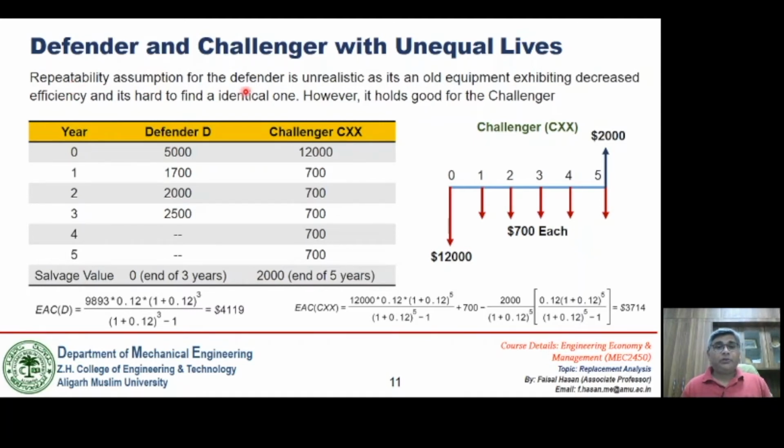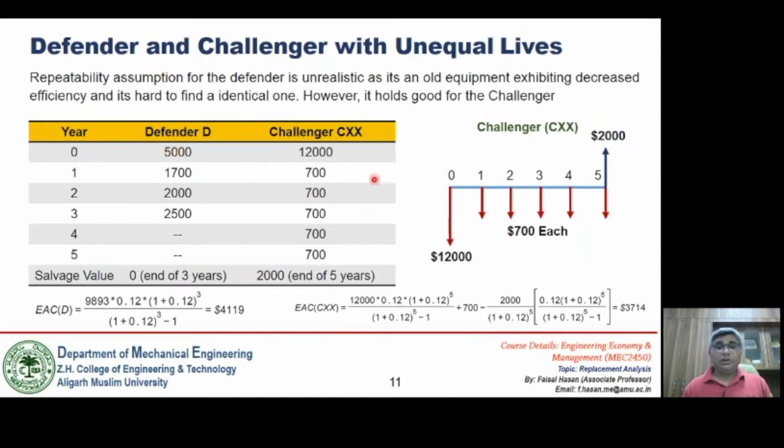The repeatability assumption for the Defender is unrealistic, as it is an old equipment exhibiting decreased efficiency and it is hard to find an identical one. Whenever we make the repeatability assumption, it is a very unrealistic assumption when dealing with the Defender, because the Defender is an old piece of equipment, and if we are buying it after the end of 3 or 4 years, the same identical equipment will not be available in the market because of technological advancement.